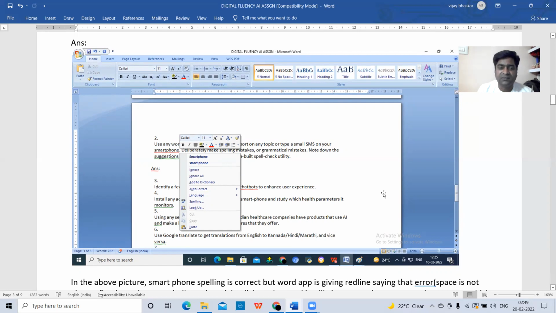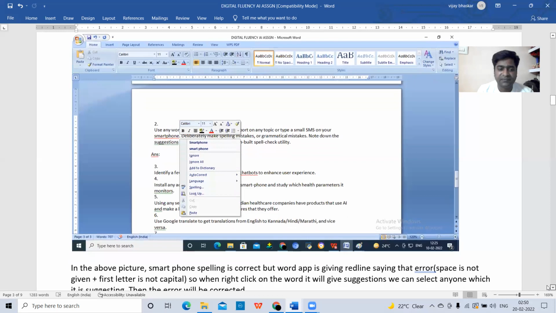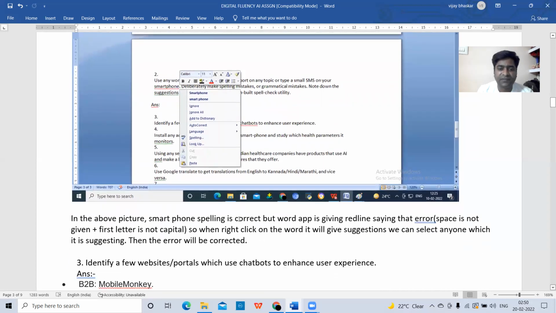Okay. So this is an example for showing how the text editor will give us suggestions whenever we make some mistakes while typing the word. So that is the second question. So here in the above picture, smartphone spelling is correct, but the Word app, Microsoft Word, I'm using, is giving a red line saying there is an error: space is not given, plus first letter is not capital. So that's why it is giving a red underline. So when I right click on the word, it gives suggestions. We can select any one which it is suggesting. Then the error will be corrected.